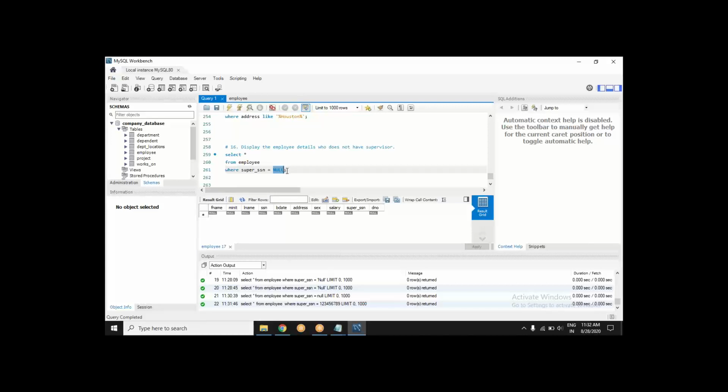Got the idea? Remember that 7th class, 8th class, LHS is equal to RHS. LHS is super SSN. RHS is not available. How do you expect SQL to compare them? So the equal to sign doesn't work with null. So the keyword there is IS.